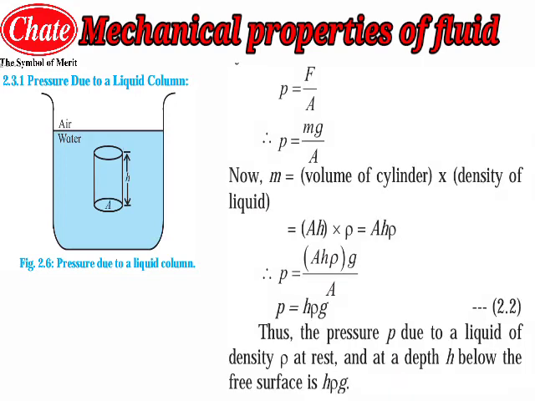Hence the pressure which will be applied by the bottom of that cylinder on that liquid will be P is equal to F by A. As we know, P is the pressure, F is the force and A is the area of that cylinder which we have already considered. Now we are already aware, students, that F is equal to mg, that the force is equal to the product of mass into gravity. So we have just replaced the value of F with mg. And the next part we have written as it is, you can see in the second step, that P is equal to mg by A. So up to this it is easy to understand.